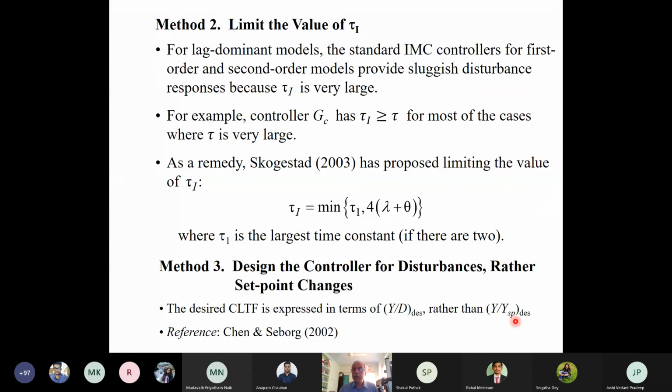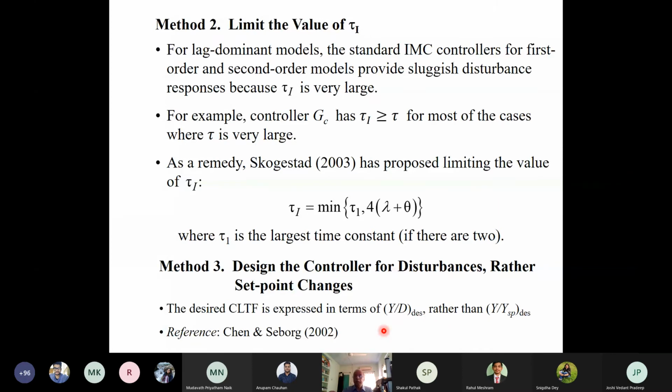So instead of y by y set point, we put y by d desired and we find out the controller transfer function. You will find this in a paper written by Chen and Seborg in 2002. In that paper you will get the details of these derivations. Okay, so these are the three methods.